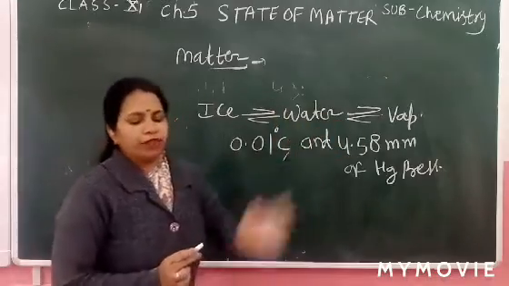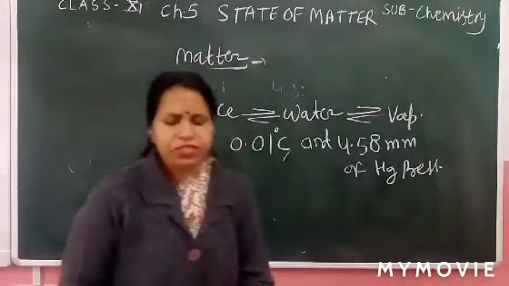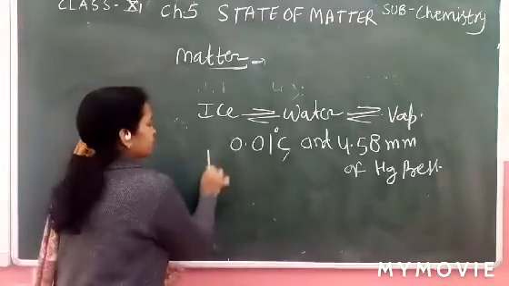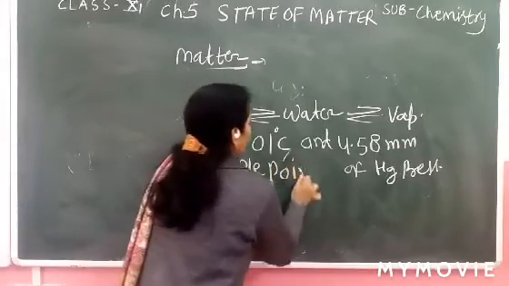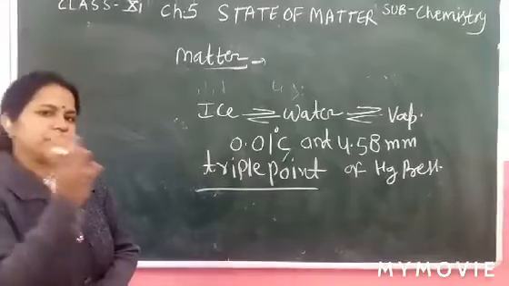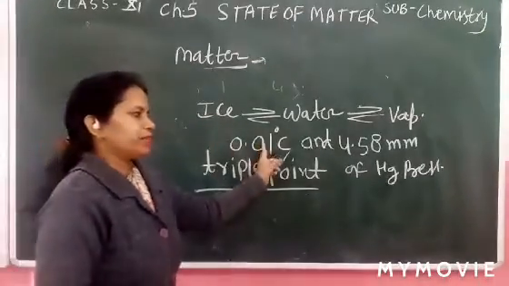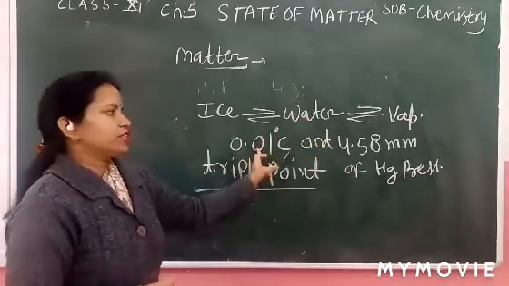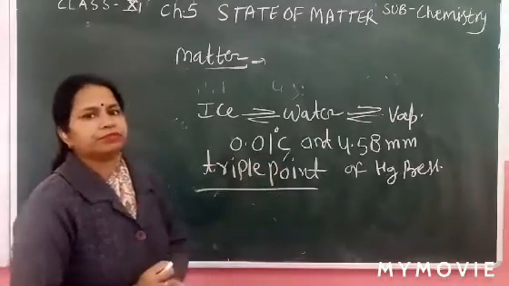water and vapor. The point at which all three phases exist simultaneously is called the triple point. Then there are critical temperature, critical pressure, and in this condition the volume is the critical volume. This is called the triple point.